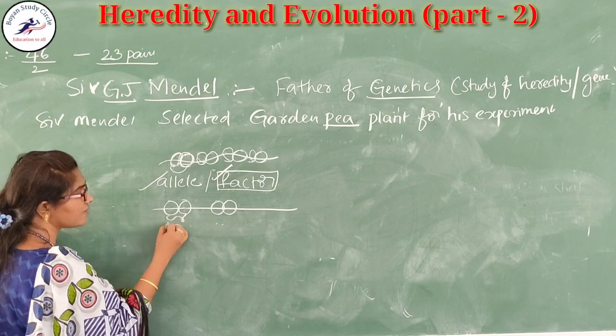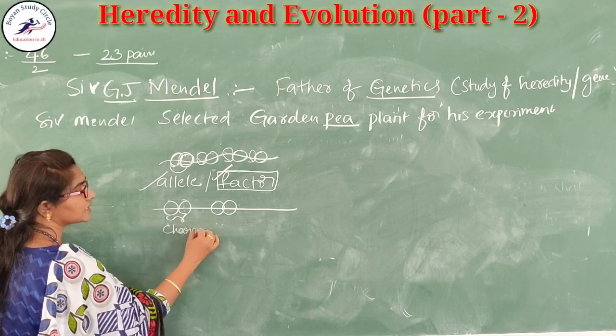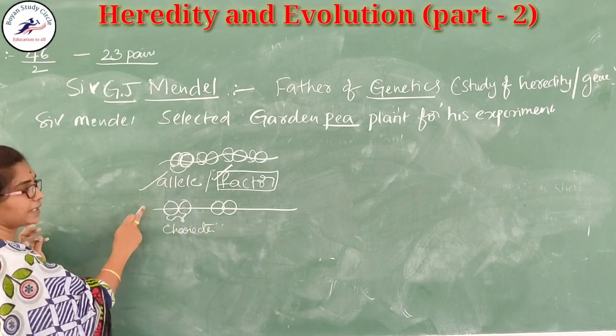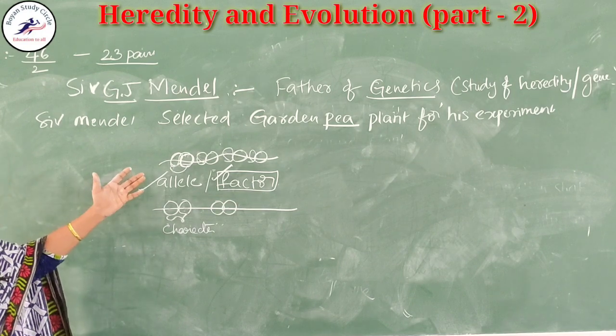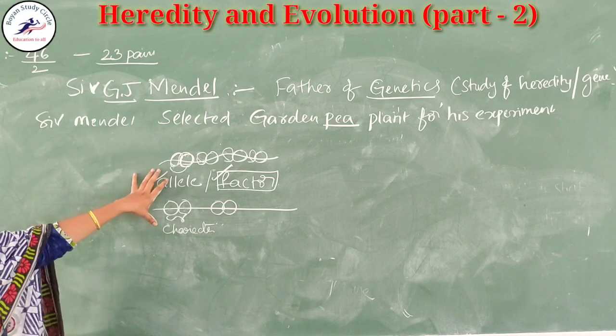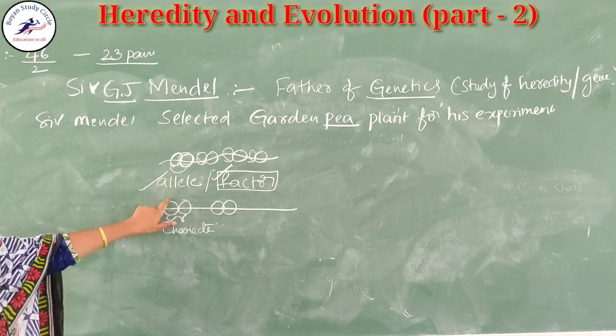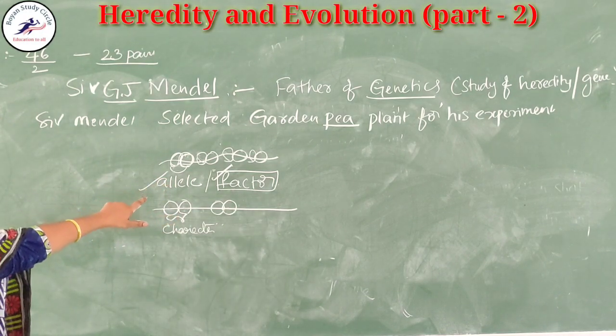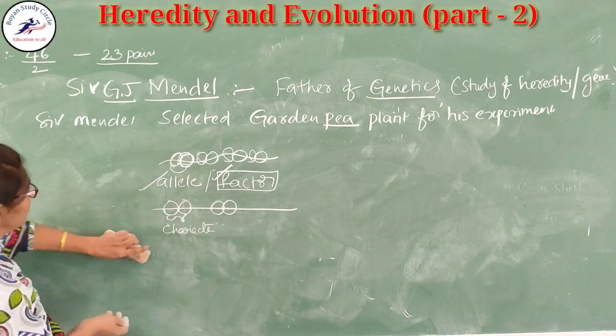These are responsible for the exhibition of a character. Why am I saying this here? Because the next topics, monohybrid and dihybrid cross, depend on these alleles. What is meant by the allele? Here I am writing.